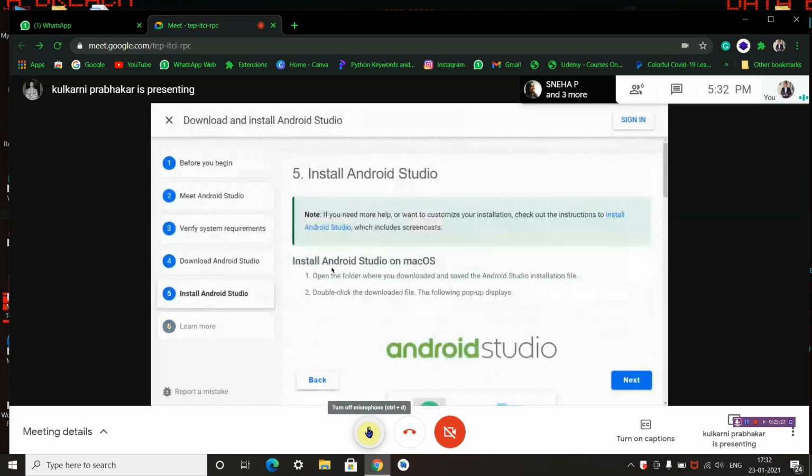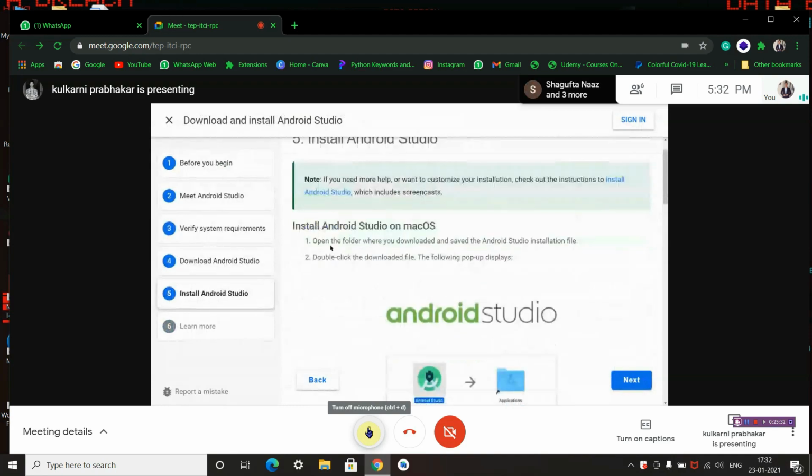Now install Android Studio on Mac OS. We are going to install Android Studio on Mac OS. Open the folder where you downloaded and saved the Android Studio installation file. Double click the Android Studio file, which you will find in your downloads.